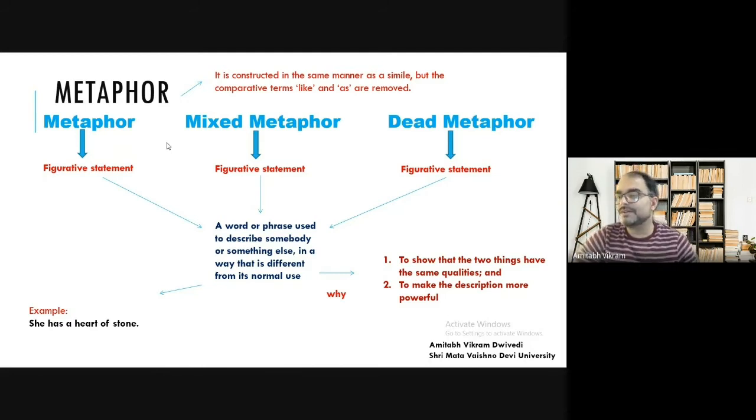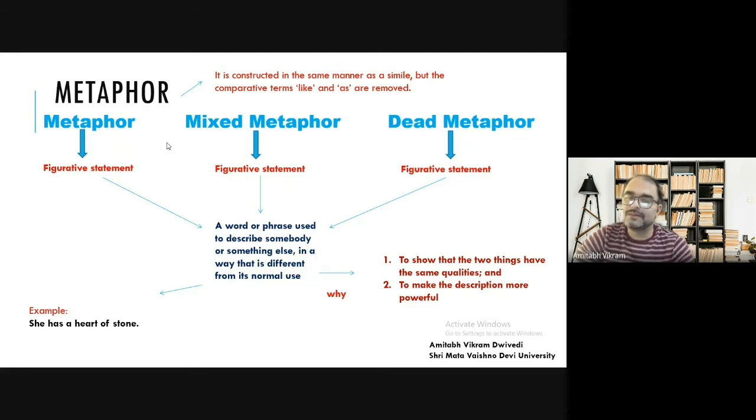So you are pleasant. So it is not like Indian summer. Indian summer is very harsh. So if you take that in Indian context, then it will become opposite. It will not give the pleasant flavor. So it will give unpleasant flavor. So to show that two things have the same quality, then we use it.